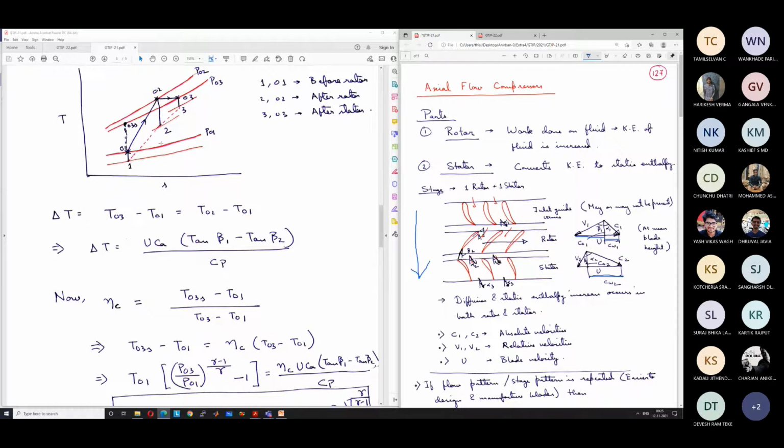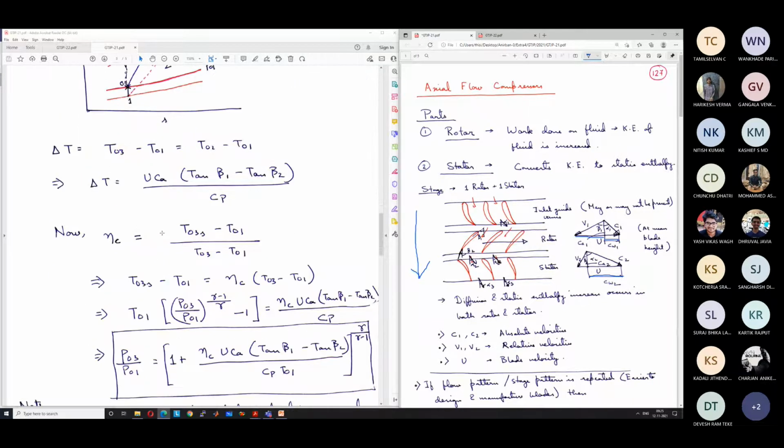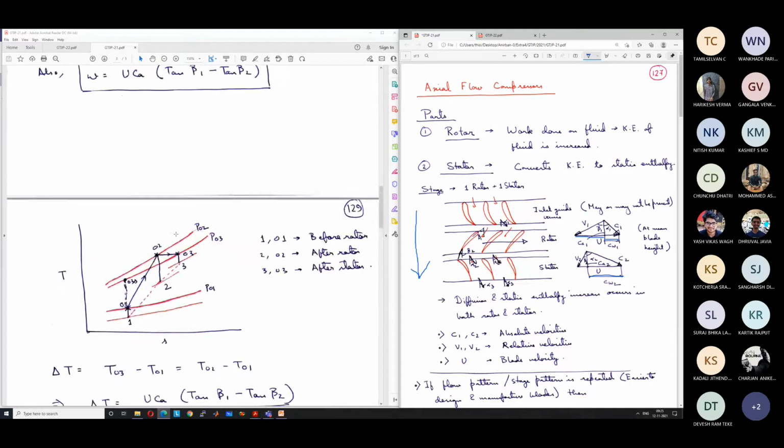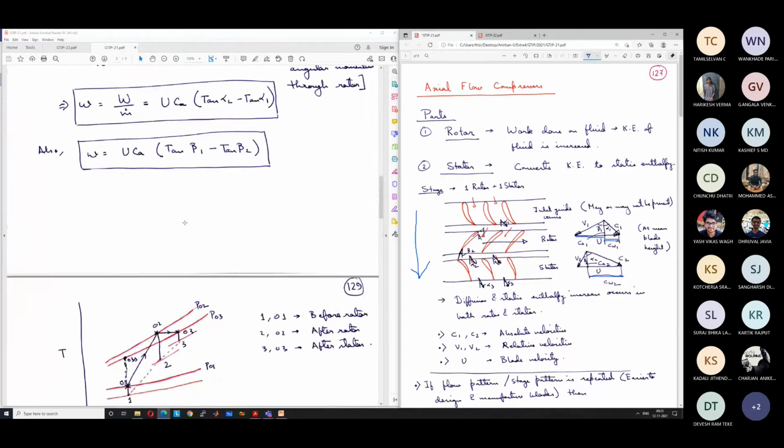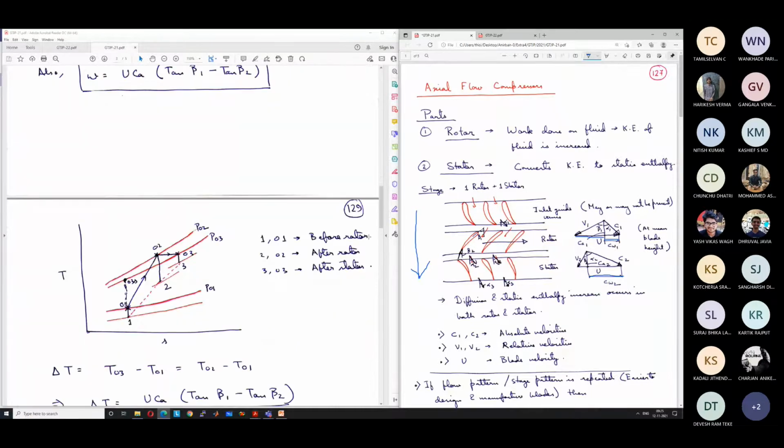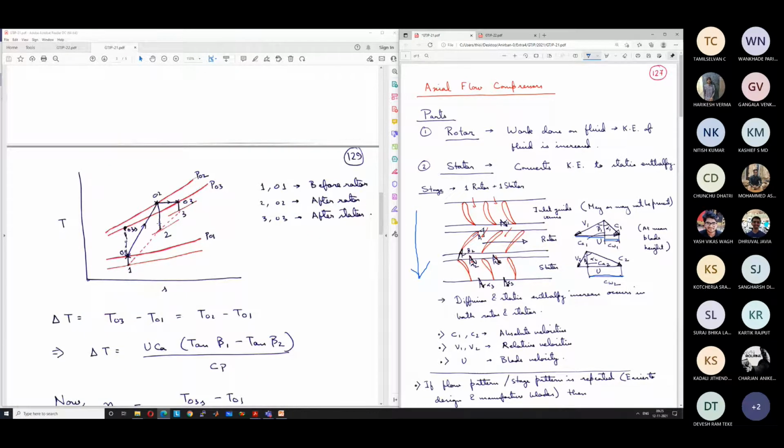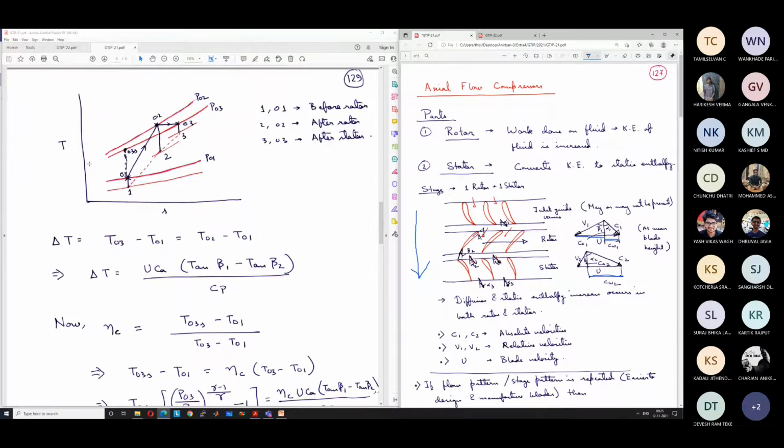Then what did we discuss? What is the ultimate goal of the compressor? The ultimate goal of the compressor is to increase the pressure ratio, right? So we are discussing in terms of enthalpy rise, but ultimately we want to increase the pressure. In the interstage, comprising the rotor and stator, what we want to find out is the increase in pressure. To do that, we have drawn the TS diagram for the actual case.